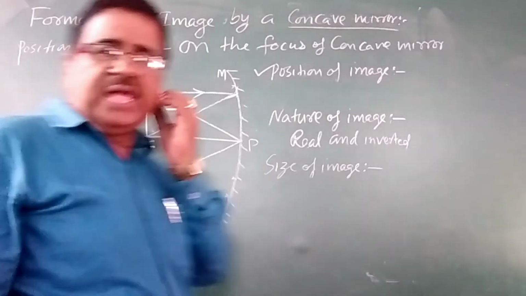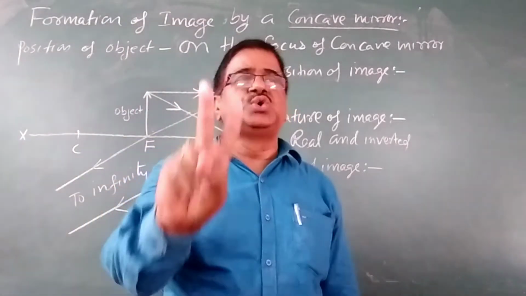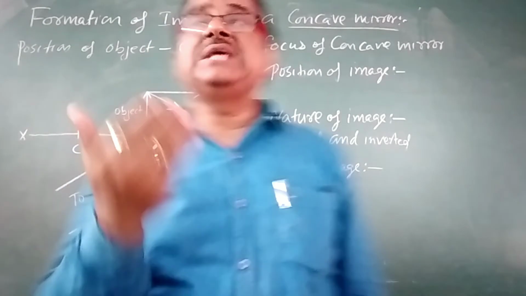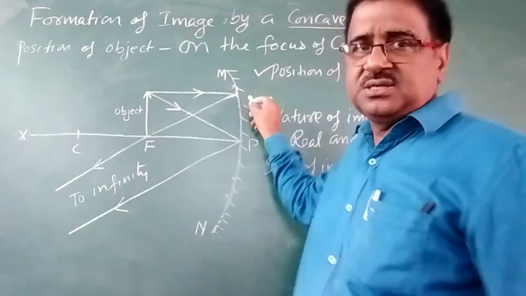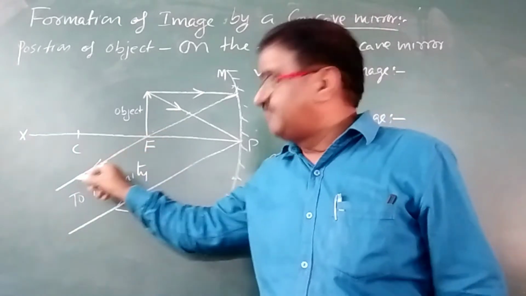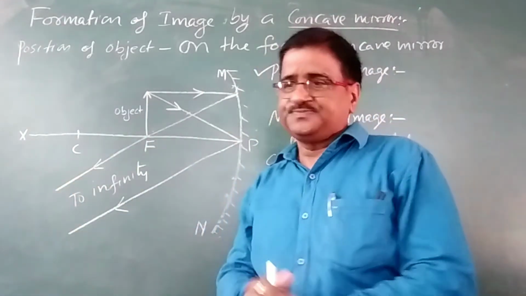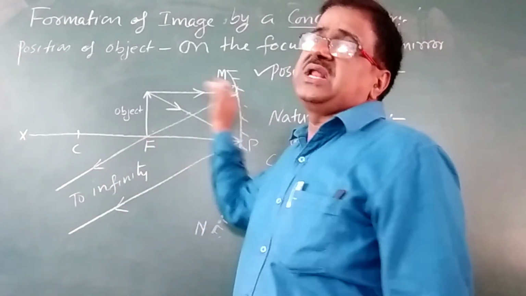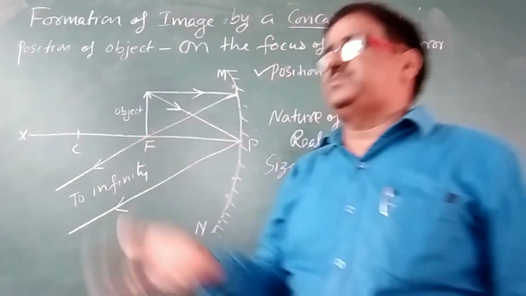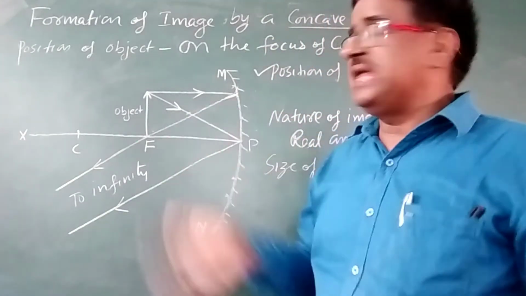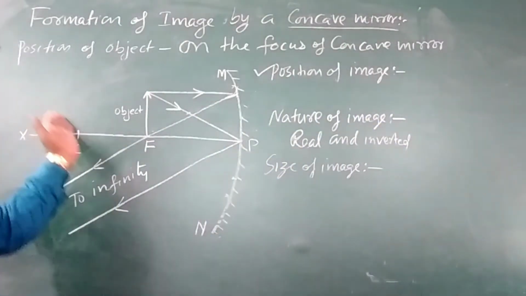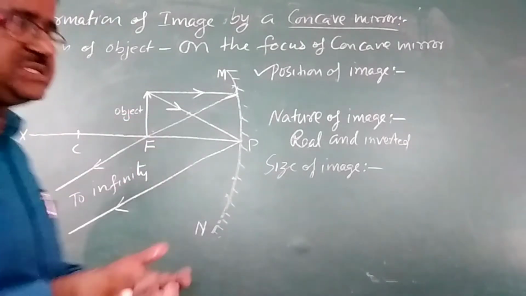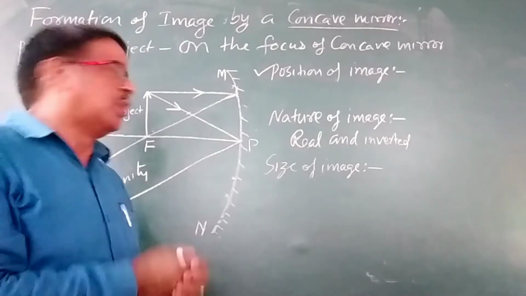So to form the image we require at least 2 rays and maximum 3 rays. One is parallel to the principal axis. After reflection it will pass through the focus, and other, if the ray is passing through the focus, after reflection it will become parallel to the principal axis. And third ray is when the light ray is coming through center of curvature, then it will retrace its path. I have discussed it in the previous video.